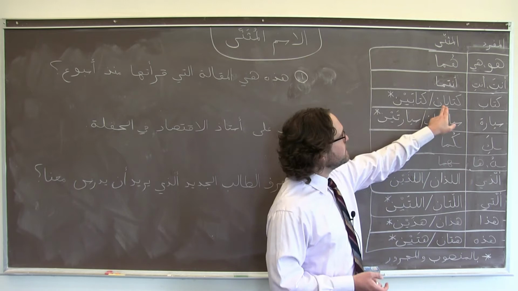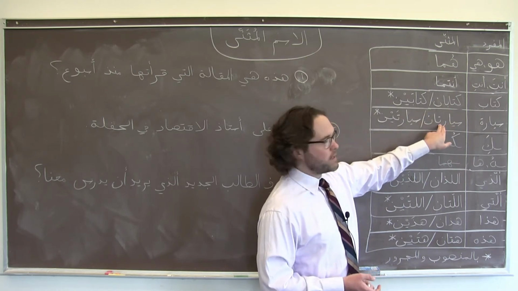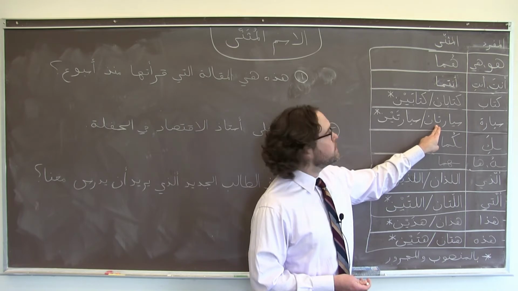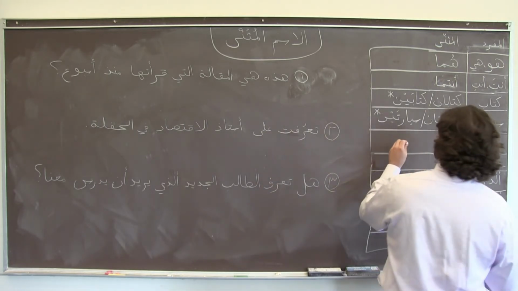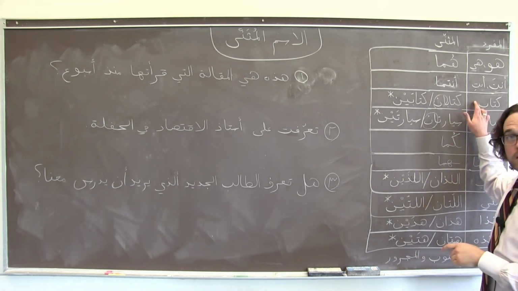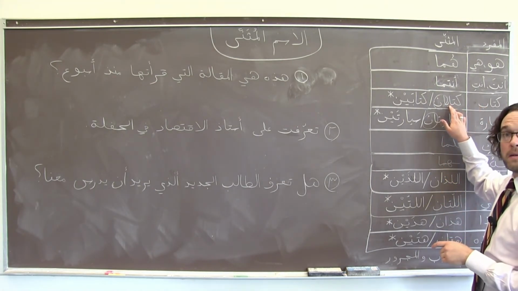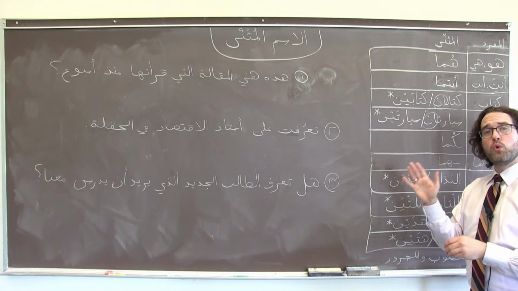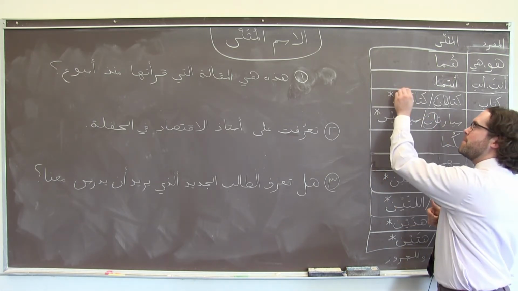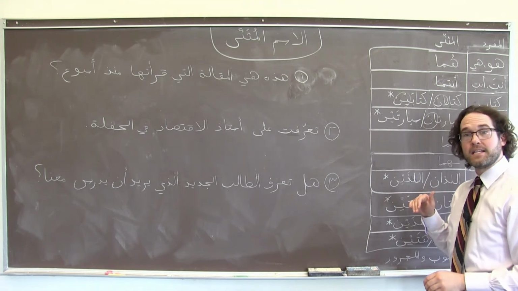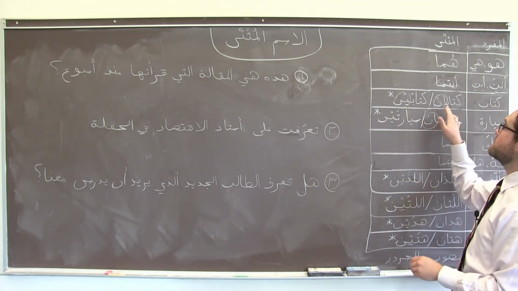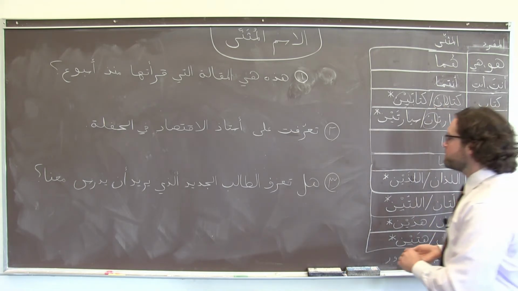Basically, if a noun or some kind of pronoun is in the marfu' case, the ending is going to be -an. One book, kitab, two books, kitaban. If it's in mansub or majroor, it's going to take the same slightly modified ending, -ayn instead, with a fatha followed by a ya and a noon instead of an alif and a noon.